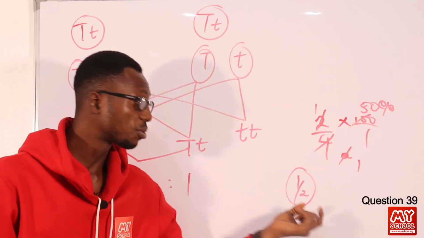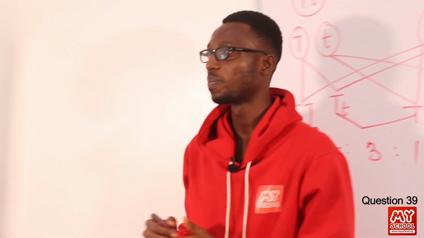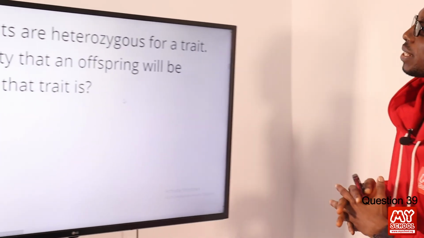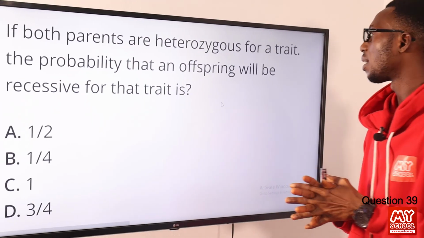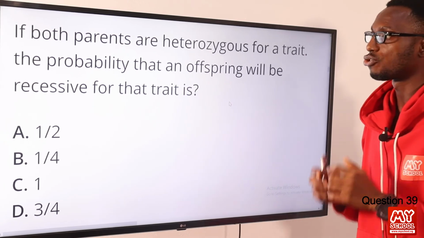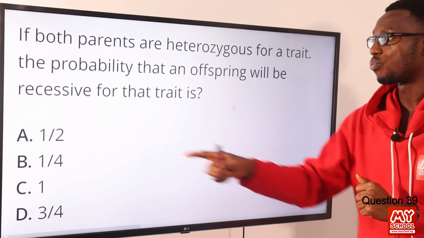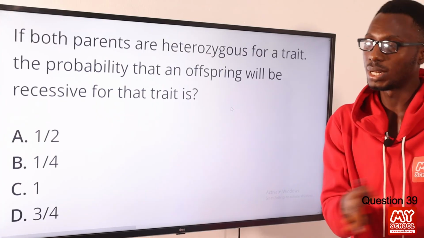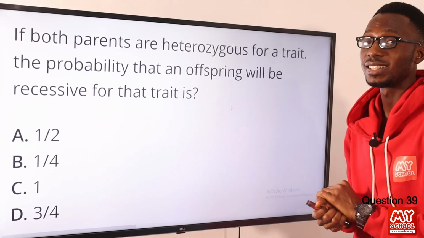All right, recessive gene. So let's go back to the screen to select the correct option. If both parents are heterozygous for a trait, the probability that an offspring will be recessive for that trait is actually 1/2. 2 out of those 4 children, that is half of them. So option A is the right option.